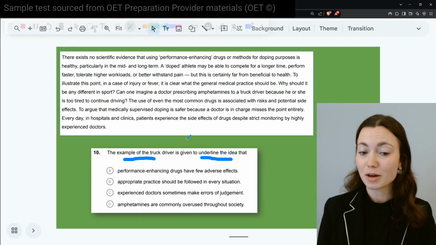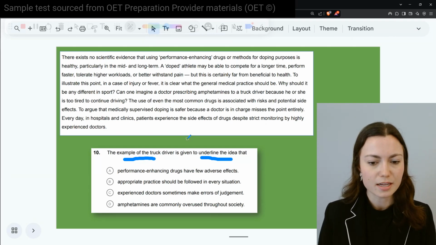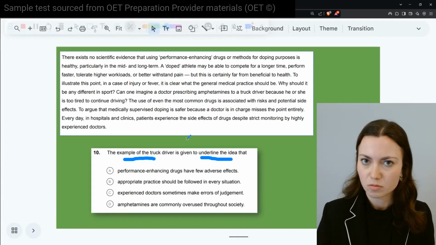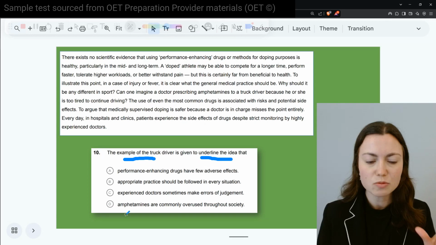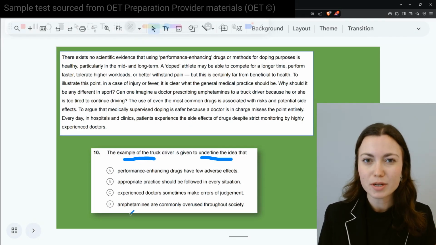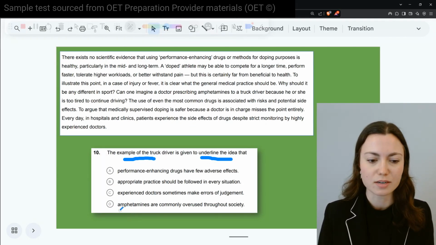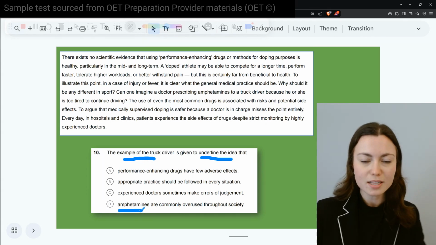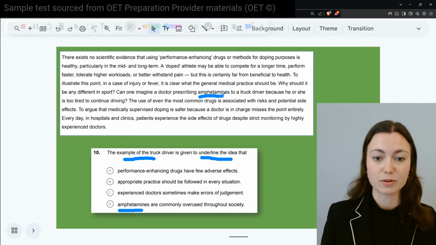All right, assuming you have done all of those steps, we have 4 options here and different aspects we see talked about throughout. Now, I want to jump straight to option D. If you chose option D, be very careful. This is a classic distractor, we call it, kind of question. We see the word amphetamines, and it's literally talked about in this case.